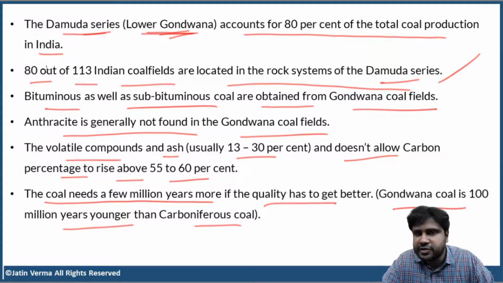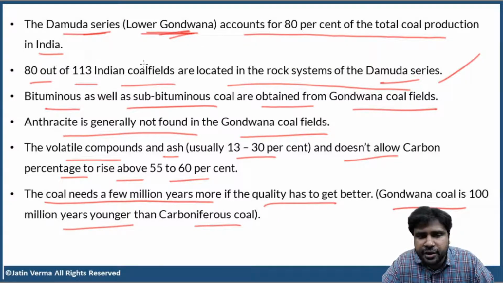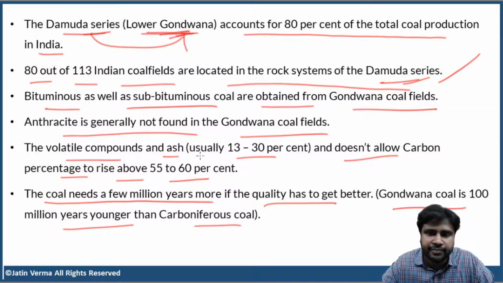Now, just look at these points. The Damuda series rocks of lower Gondwana account for 80% of the total coal production in India. 80 of 113 coal fields are located in the rock systems of Damuda series. Damuda belongs to Gondwana series of rocks or Gondwana system of rocks. Okay. So, what do we find in Gondwana coal fields?